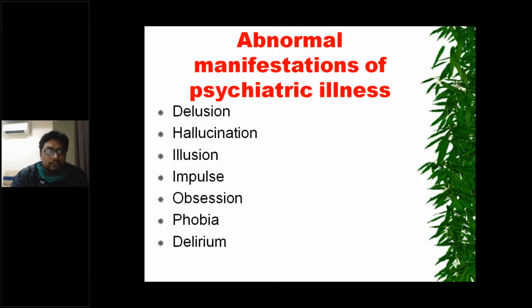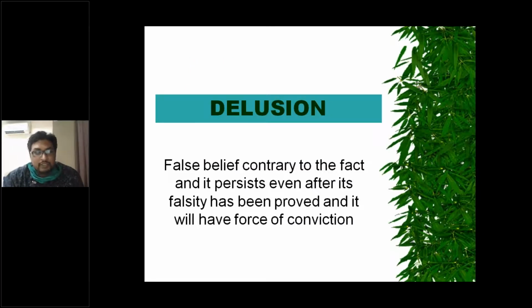Mostly we will look into about 4 or 5, and if time permits, we'll look at more. Otherwise, we will look into the other classes in the next class. First one is delusion. What is delusion? Delusion is a false belief contrary to the fact, and it persists even after its falsity has been proved, and it has the force of conviction. So the person believes the falsity even after its falsity is proved.